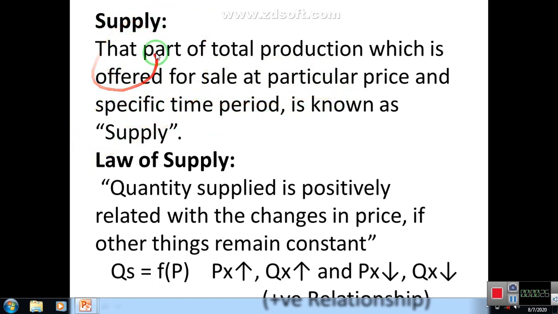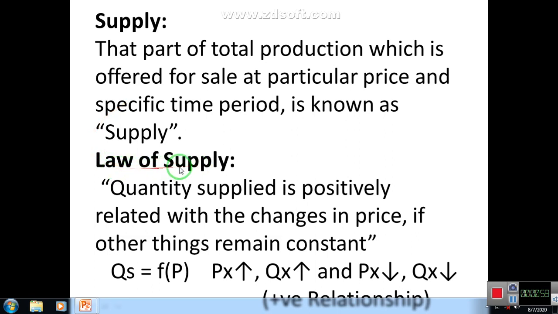That part of total production. Suppose the supply may be total production or may be the part of the total production which is offered for sale, and that part of production which is not offered for sale, that will be known as stock. Suppose producer produces 1000 maunds and he just offers 700 in the market, so the supply will be 700 and 300 will be the stock. So this is the concept of supply.